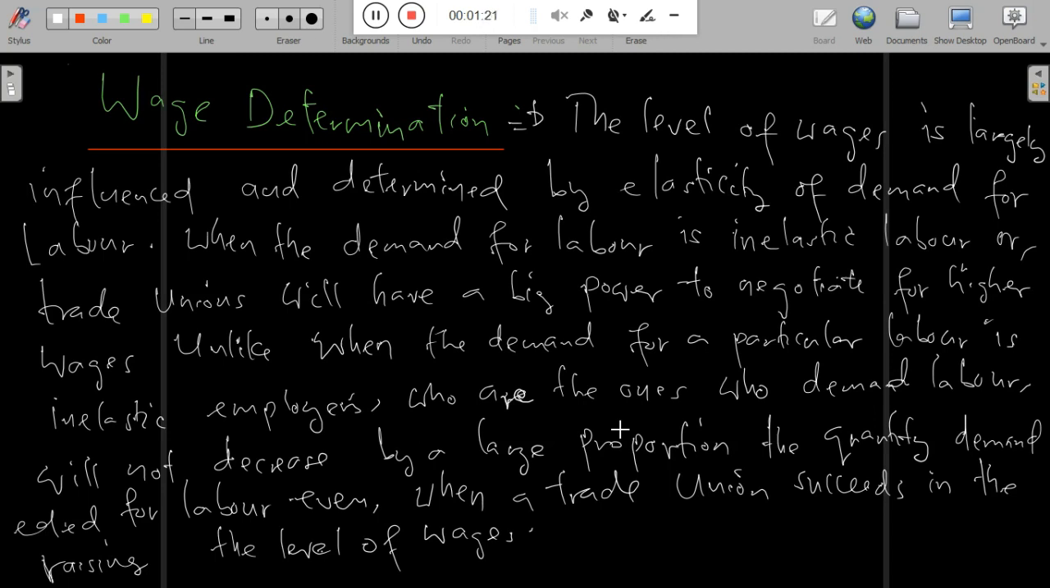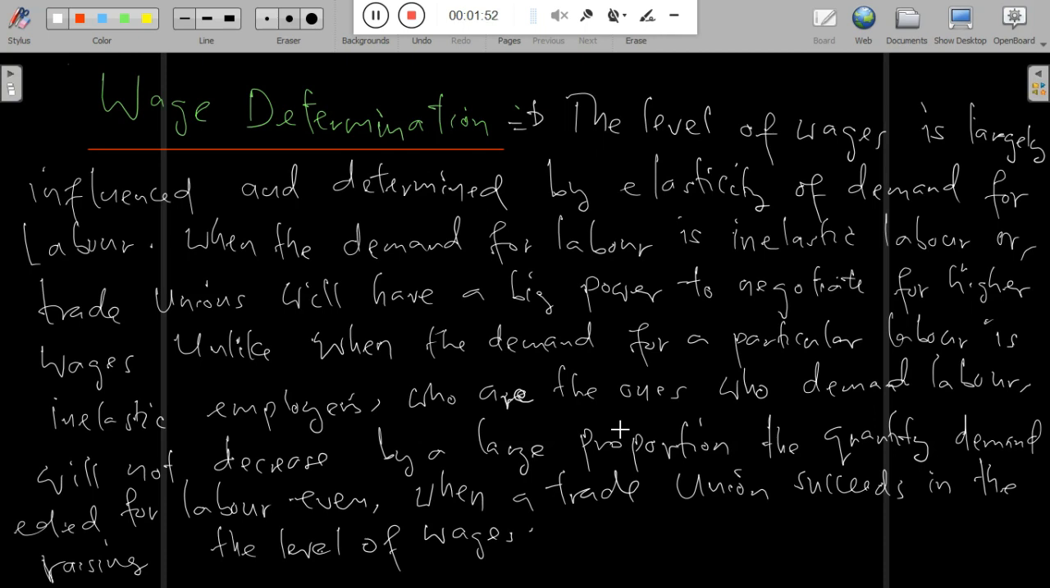in raising the level of wages. On the other hand, when the demand for a particular labor is elastic, employers will demand less labor when wages are raised. Therefore, in this case, with elastic demand for labor, many workers will lose their jobs when there is a large increase in wages.